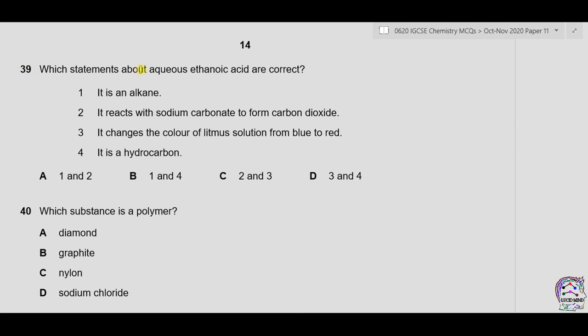Question 39. Which statements about aqueous ethanoic acid are correct? The formula of ethanoic acid is CH3COOH. Number 1. It is an alkane. Now this is false because ethanoic acid is not an alkane, it is a carboxylic acid. 2. It reacts with sodium carbonate to form carbon dioxide. This is true because an acid reacts with a carbonate to form salt, carbon dioxide, and water.